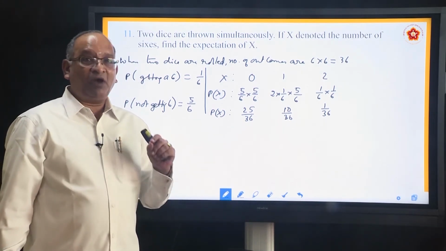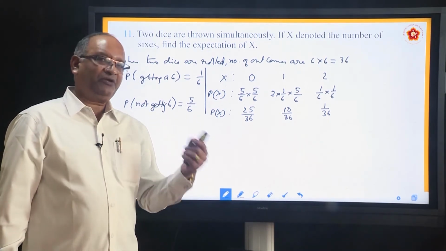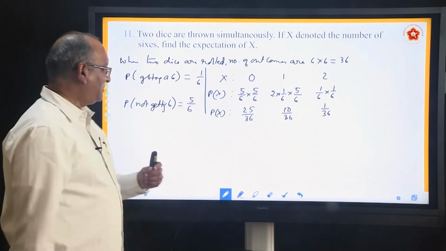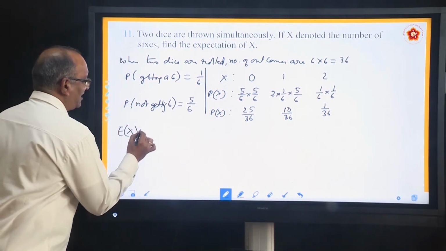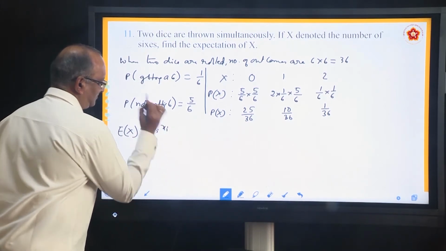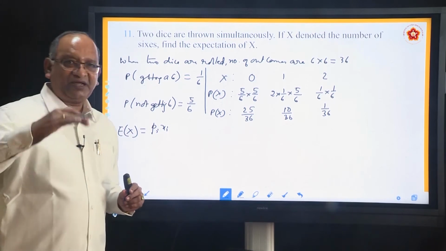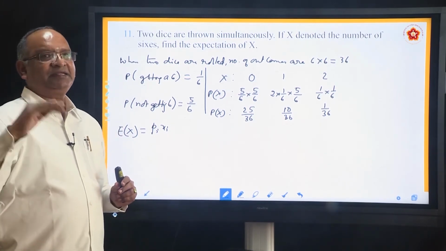Now we want to find out expectation or mean. How do you find expectation? The formula E of x. What is the formula for E of x? It is nothing but probability into xi. Just like frequency multiplied to variable, fi xi, here it is pi xi.